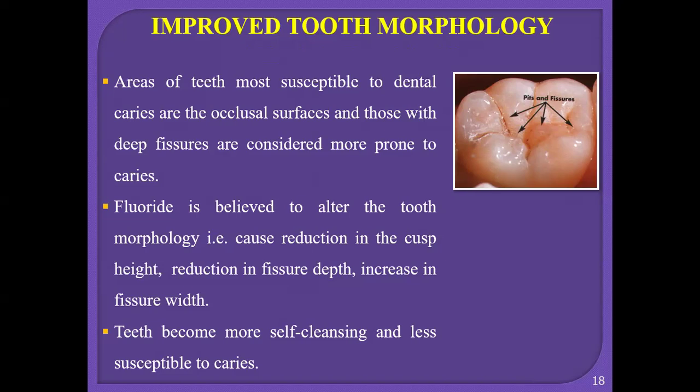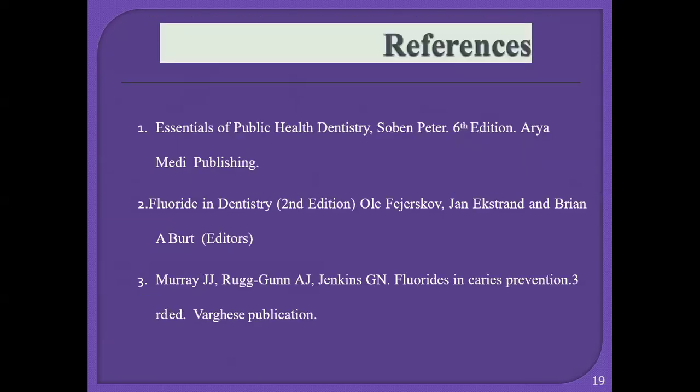So fluoride is believed to alter the tooth morphology, that is it causes reduction in the cusp height, reduction in the fissure depth and increase in the fissure width. So teeth become more self-cleaning and less susceptible to caries. Certain self-cleansable areas have been there. So this was all about the mechanism of action of fluoride. So it acts in 5 ways to prevent the caries.